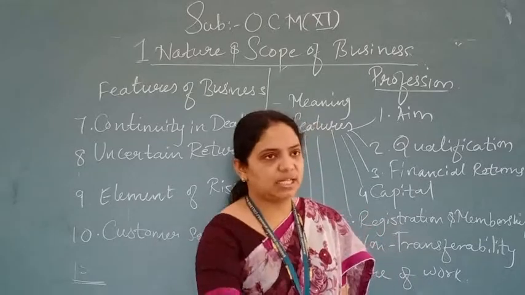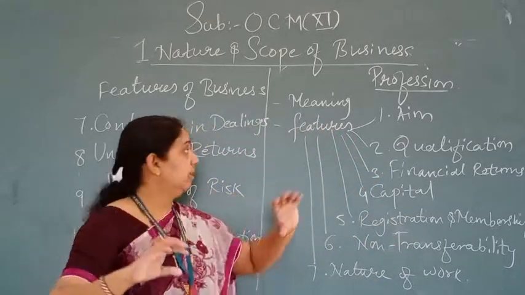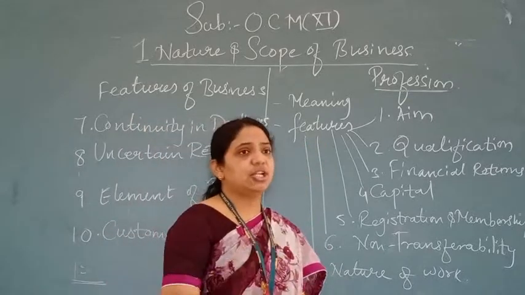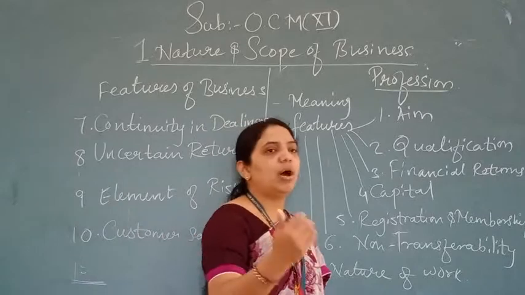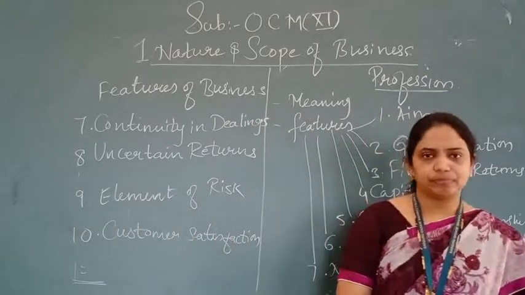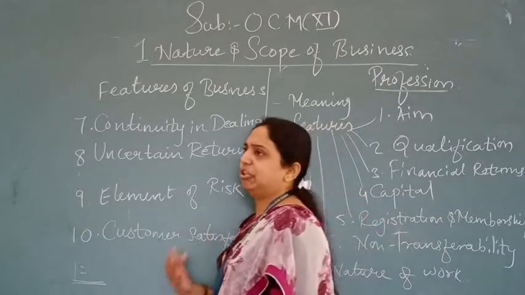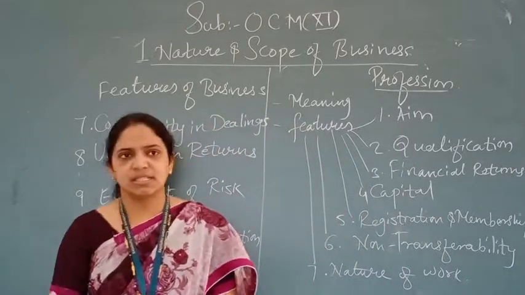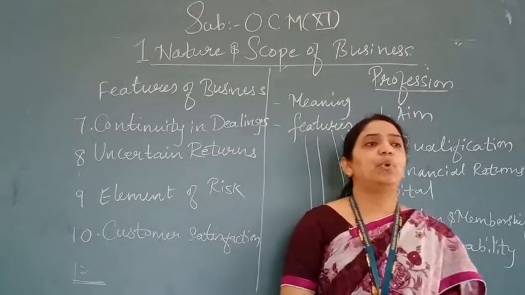Okay, so every point you have to study in this way only. Like what I teach you first, the meaning, you have to know the meaning first, you have to write it. Then what is there? Features. Features are there in 7 points. These 7 points you have to go one below another and you have to know. Got it, everyone? Okay, economic activity was divided into 3 parts. The first one was business, the second one was profession, and the third one is employment.